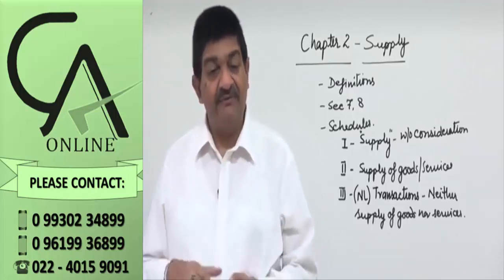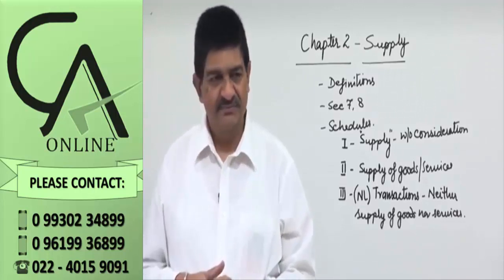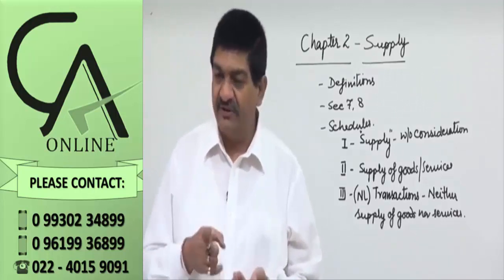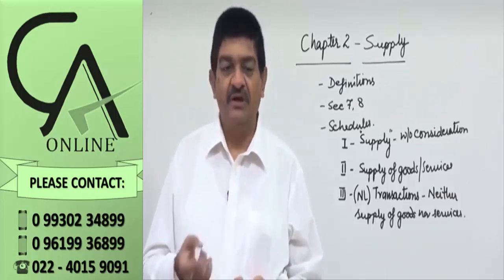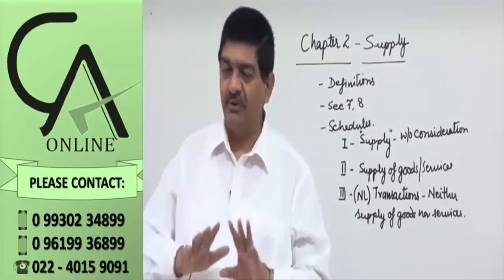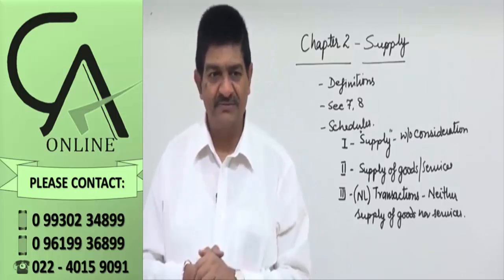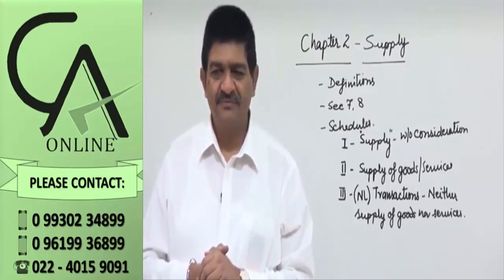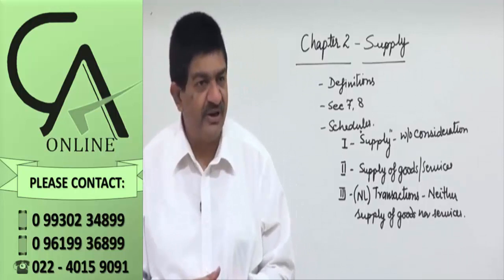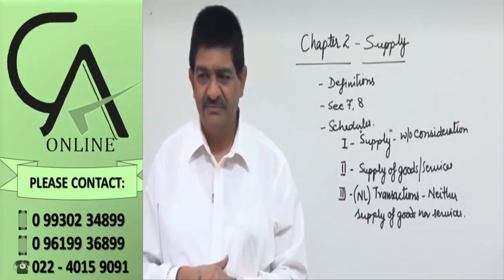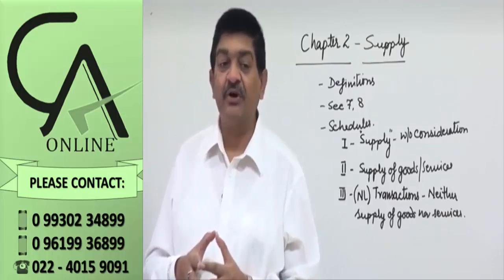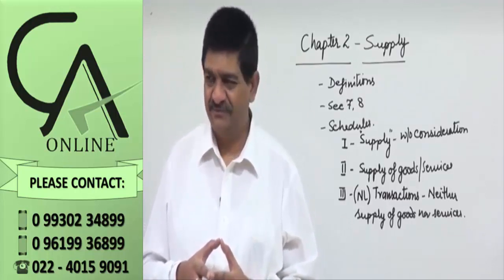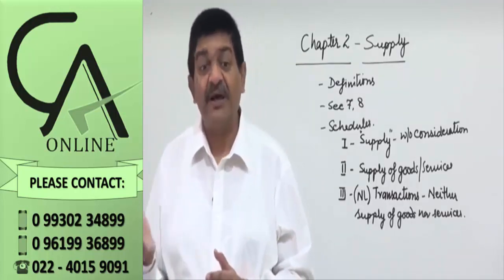Sale is a business, manufacture is a business. But we are not talking about whether there is a tax on manufacture or not. If a person manufactures but keeps the goods himself, there is no tax. If you supply the goods to somebody else, then the question comes whether it is a sale or not, or whether it is a supply or not.